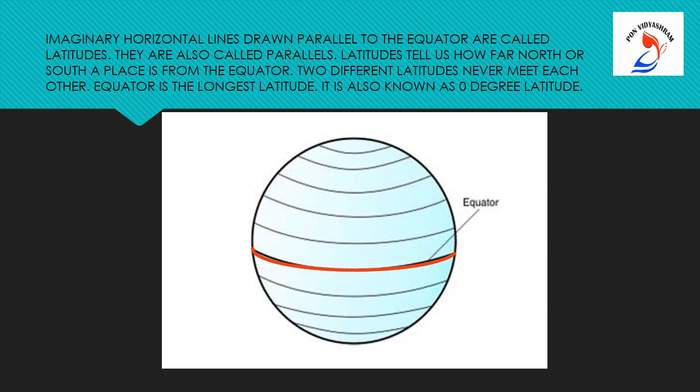So, we can see many lines running parallel to the equator. Imaginary horizontal lines drawn parallel to the equator are called latitudes. They are also called parallels. Latitudes tell us how far north or south a place is from the equator. Two different latitudes never meet each other. Equator is the longest latitude. It is also known as 0-degree latitude.